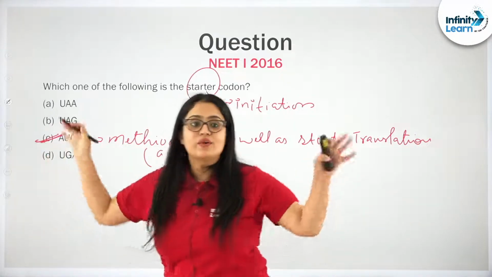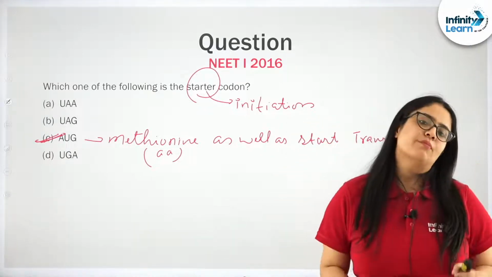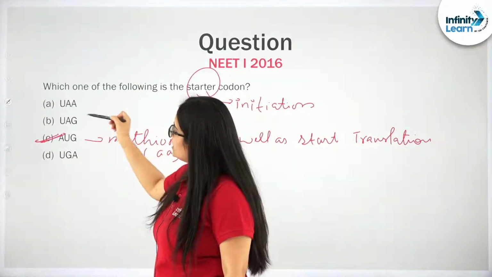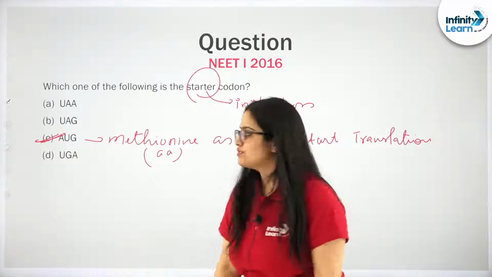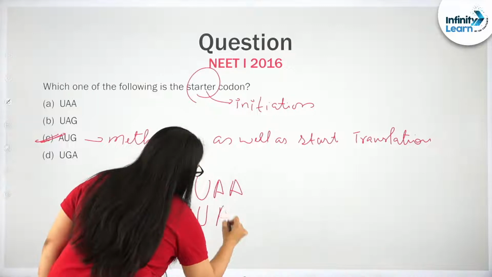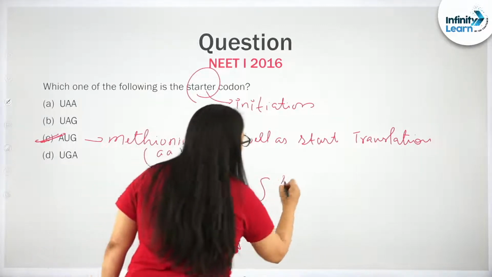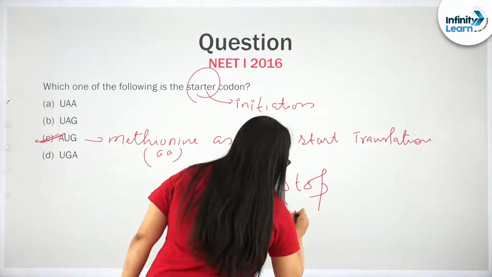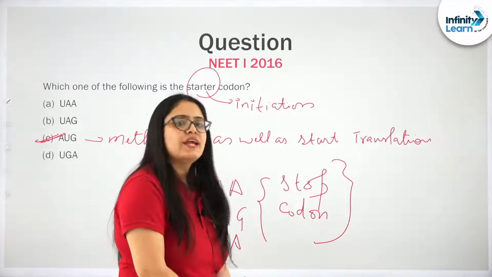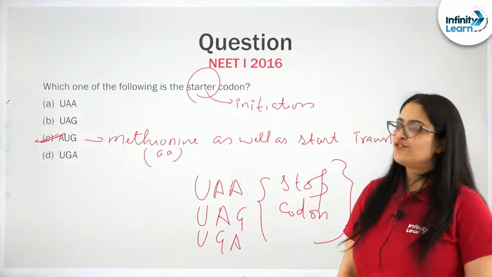And please remember, with this question itself, we should be able to revise and remember this fact that the codons UAA, UAG and UGA are stop codons. I repeat myself, students: UAA, UAG and UGA are stop codons. What is the function of stop codons? They will stop or terminate the translation process. I hope this much is clear to all of you, my kids.